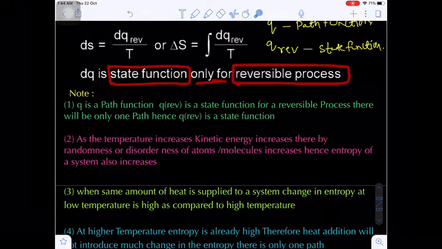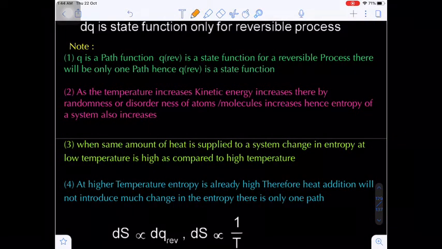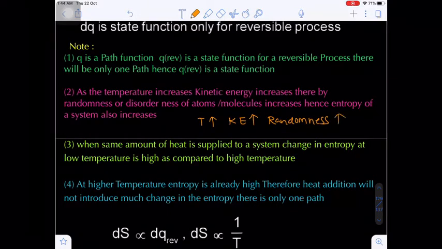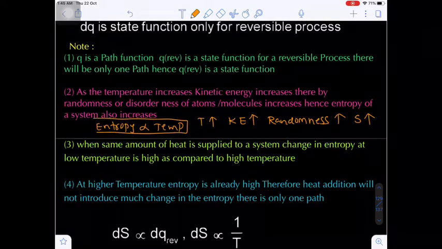But in case of an irreversible process, we can define more than one path. In that case, dq is not a state function. Are you getting my point? And one more important point: suppose the temperature increases. What about the kinetic energy? It increases. When kinetic energy increases, randomness or disorderness also increases. When the randomness increases, entropy also increases. That means finally we can conclude entropy is directly proportional to absolute temperature.